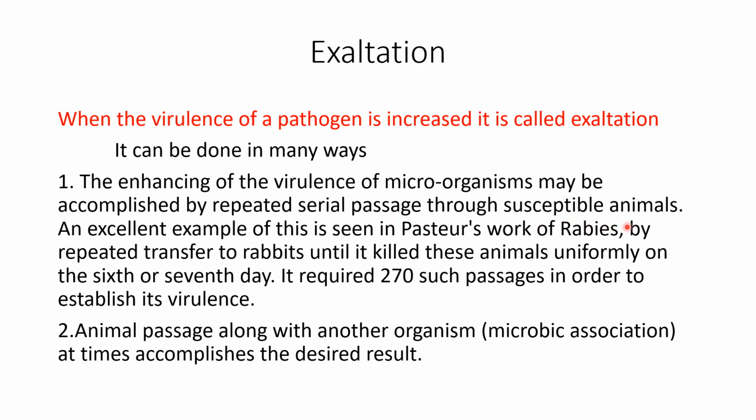When I told you about attenuation, the first way was repeated serial passage in artificial media to decrease virulence. Whereas to increase virulence, you do the opposite: repeated serial passage through a susceptible animal, an animal where it can easily cause the disease. When you do this, slowly, day by day, its virulence will keep increasing.